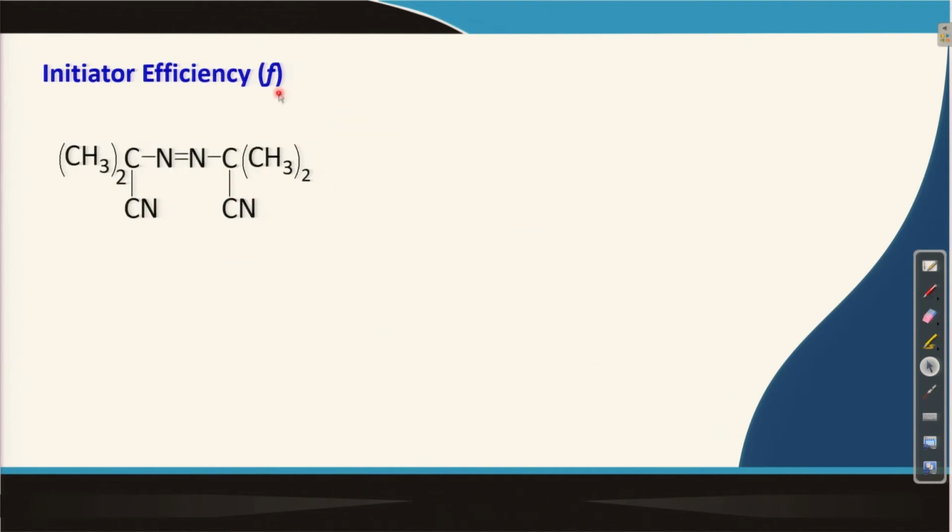Now, we also know there is a term in the rate of initiation, rate of polymerization, and also kinetic chain length, which is given by F, the initiator efficiency. Initiator efficiency is nothing but the fraction of radicals produced in the first step which actually could start a polymerization process.